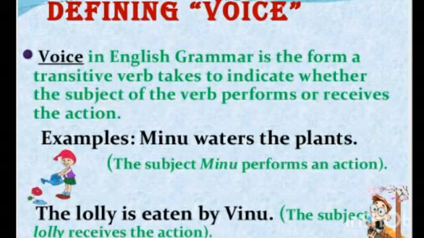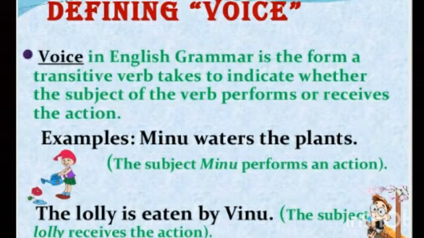Here, Meenu is performing the action. So, Meenu is the subject. Waters is the action done. So, it is a verb. And the plant is the object. The action is done on the plant.